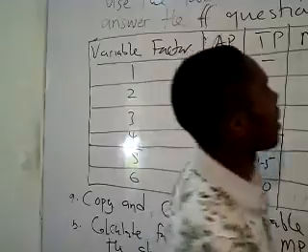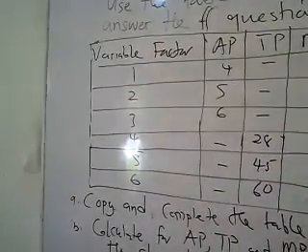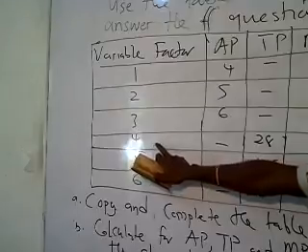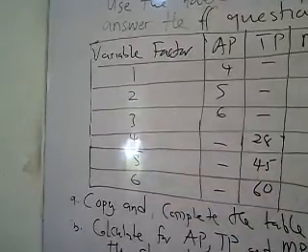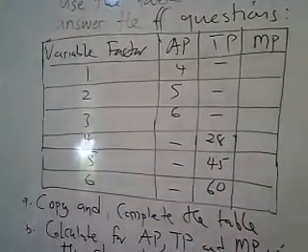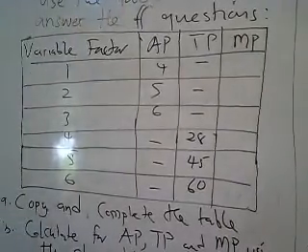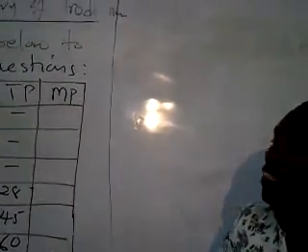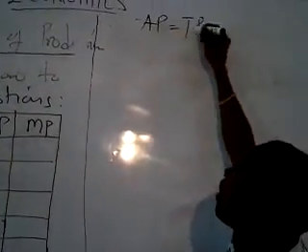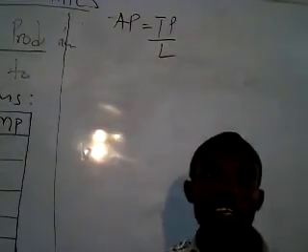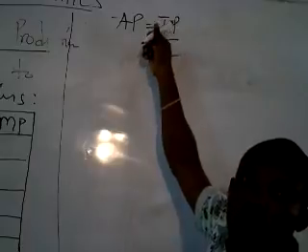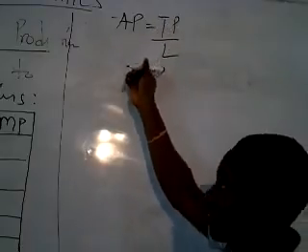Now let's look at how we can compute for average product when the fourth unit of the variable factor was employed. So average product. I said average product is total product divided by labor. It is the total output produced per unit of the variable factor.